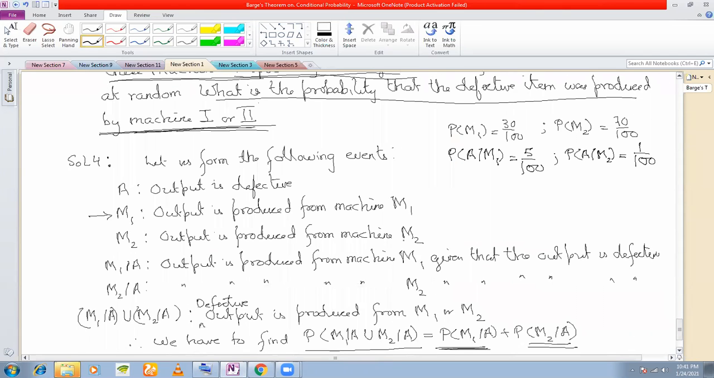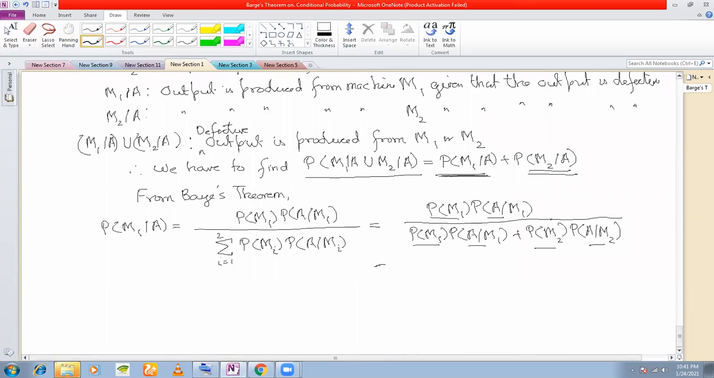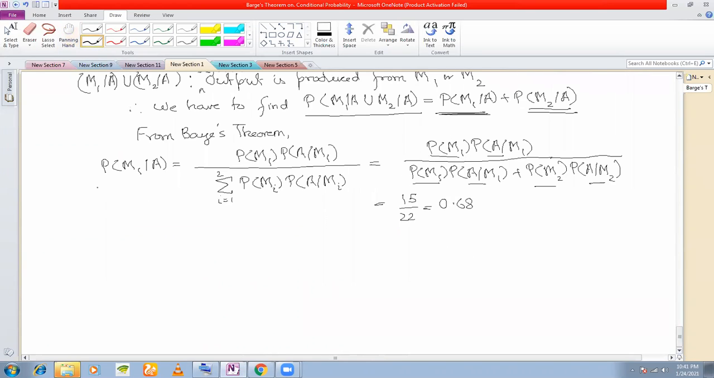Okay. Now put it in this thing. Put it here. Okay, so you get this. Let me just write the answer here for you. PM1 slash A, you're going to get this as 15 by 22, which you can convert to decimal to get 0.68. Okay. Now we'll write the expression for PM2 slash A.